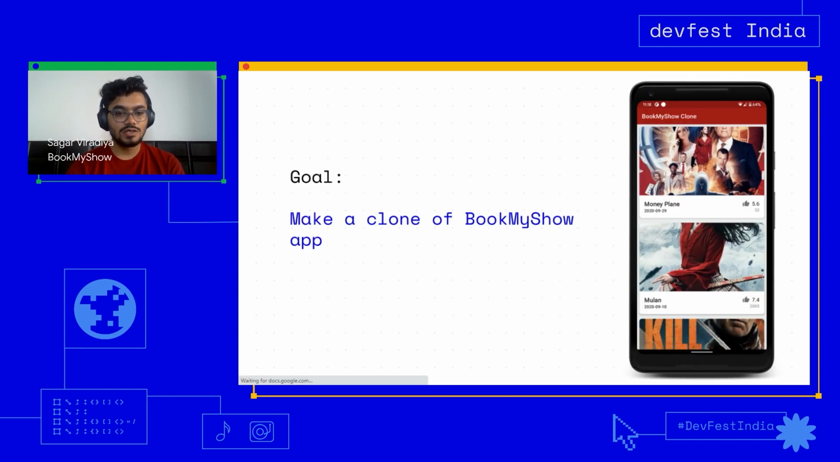All right, moving on. As I mentioned, the goal is to create this UI that you are seeing on your screen right now. We'll be creating the movie listing screen, and basically we'll be focusing on UI basics on Android today.